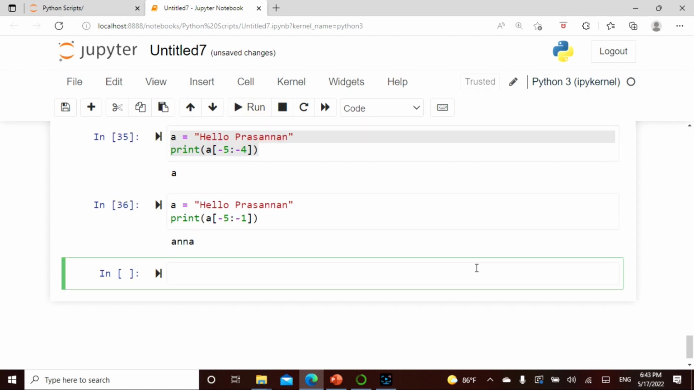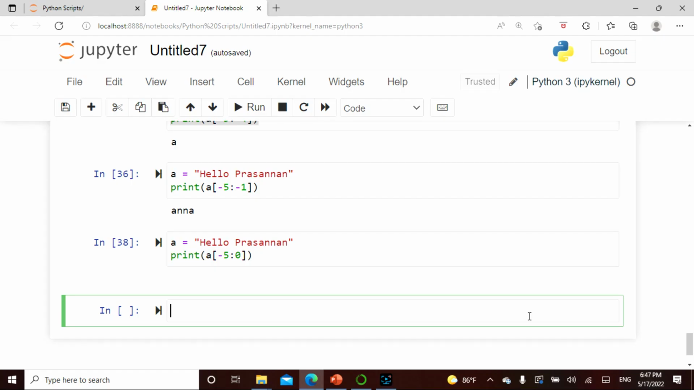Okay, so basically that -5, we know it starts here, 1 2 3 4 5. It starts here, and then it stops up to here, which is -1.